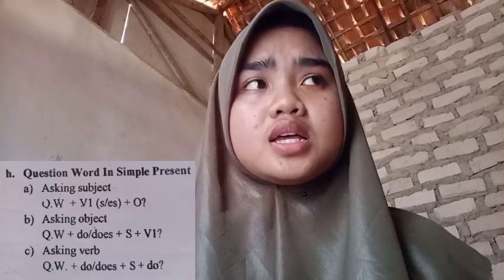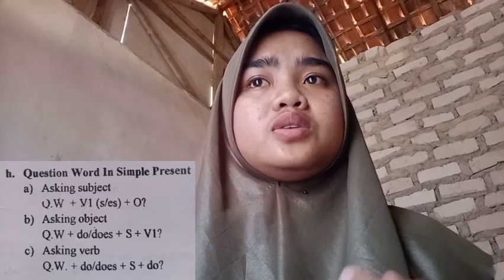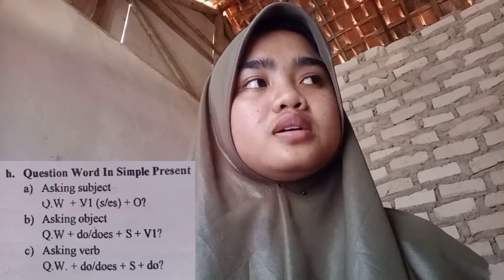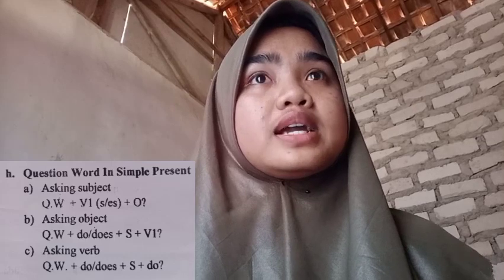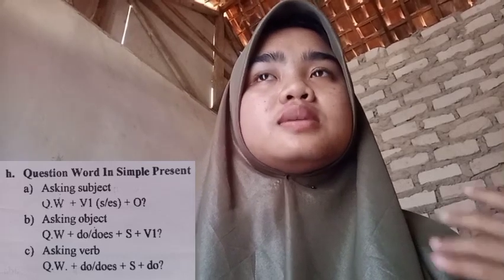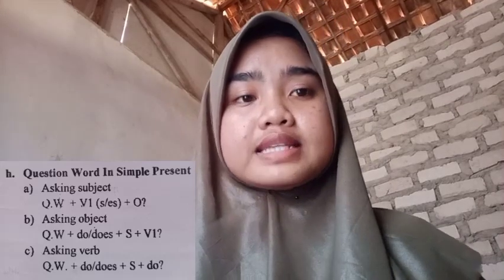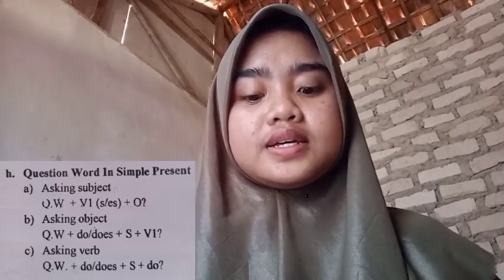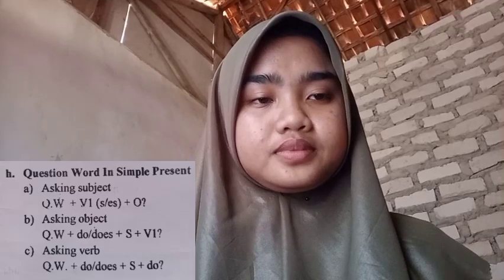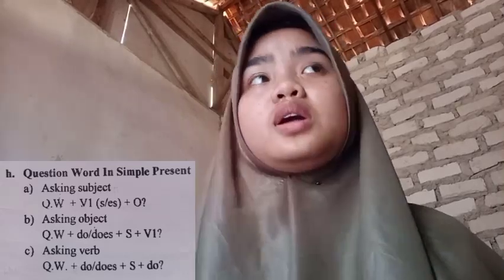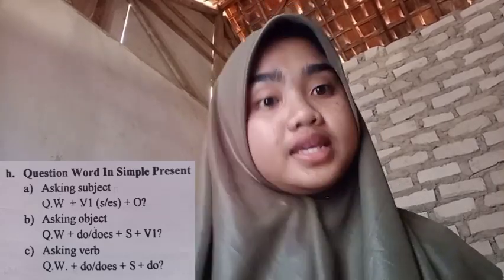Usually the question word for asking about the subject is what or who. For example, who always gives me money?